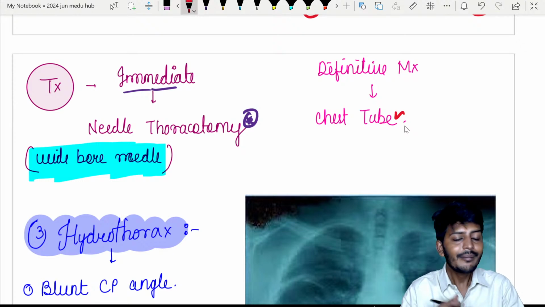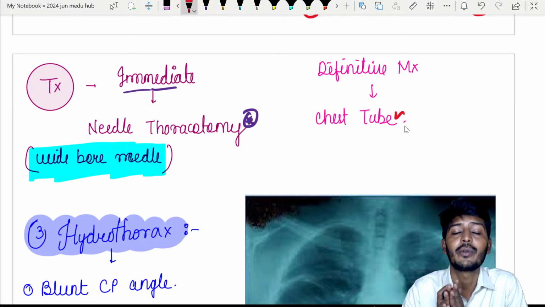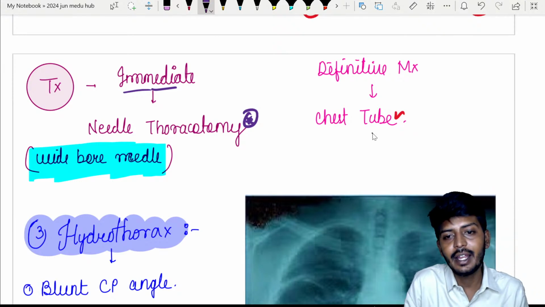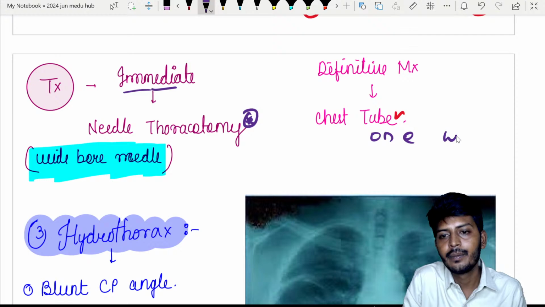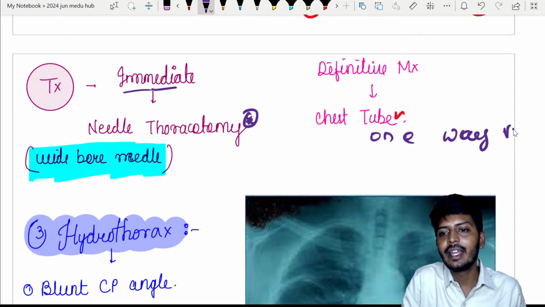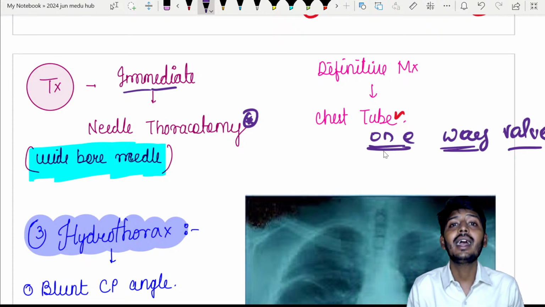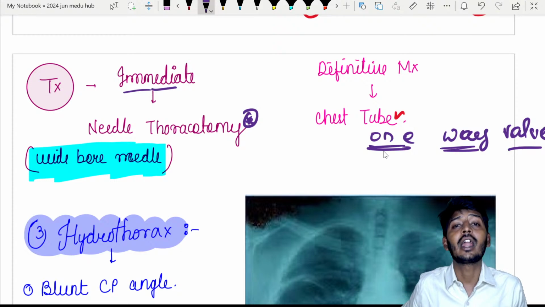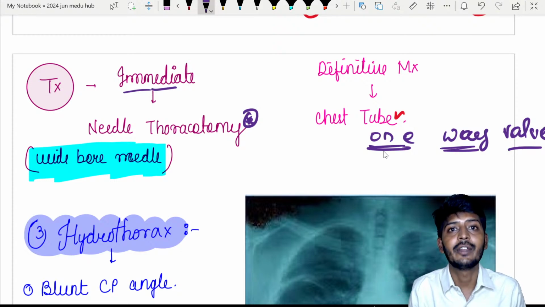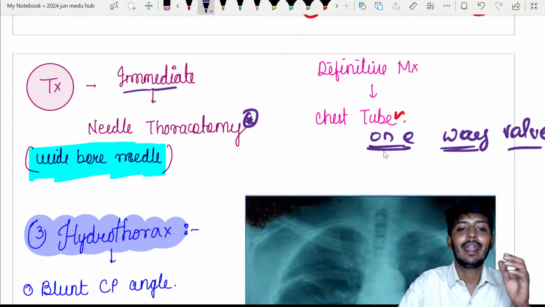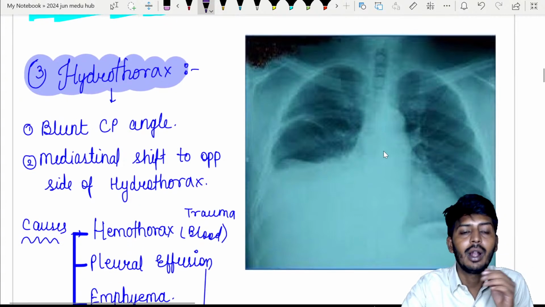When we are speaking of chest tube insertion, what is the use of this chest tube? It will create a one-way valve. My dear students, what will this one-way valve do? It will allow all the air to go out, but it will not allow the air to come back into the lung. Creating a one-way valve is the most important thing we need to understand here.